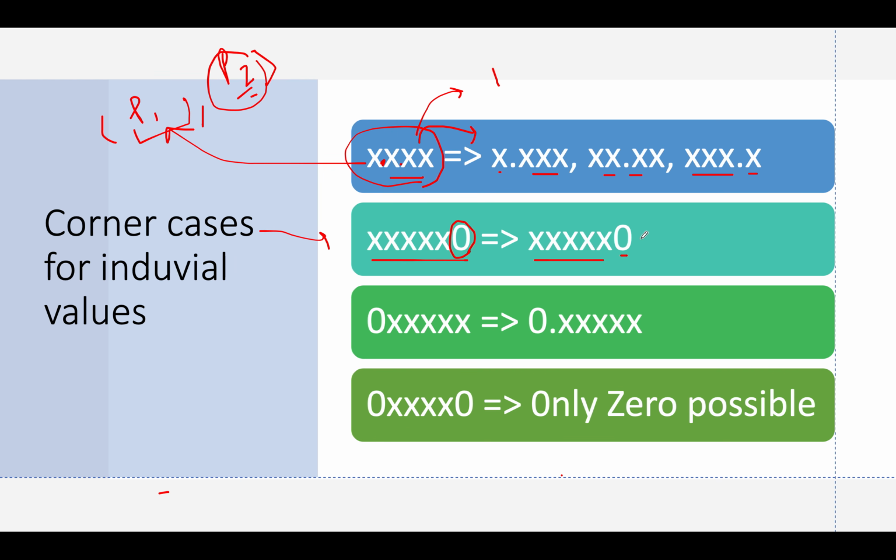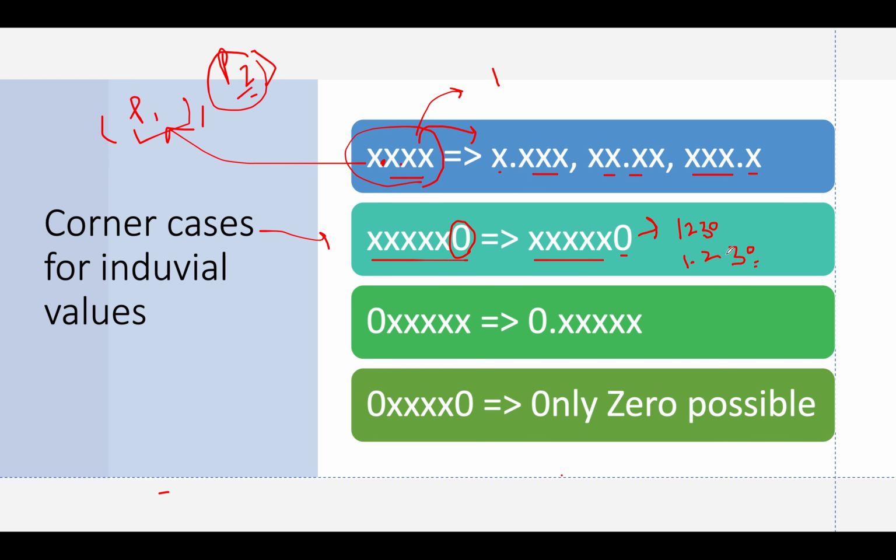Why am I saying this? Why can't we introduce a decimal point in between? Because of constraint 1 that was specified in the question. Let's take one example. Let's assume we have 1, 2, 3, 0. You can't represent the number as something like 1.230 because this 0 doesn't hold any value.